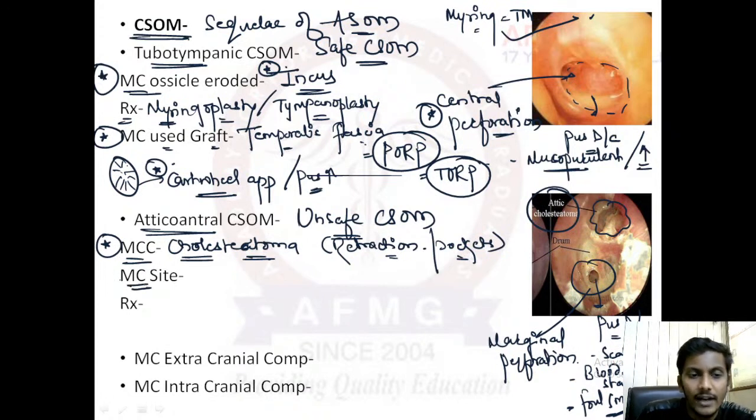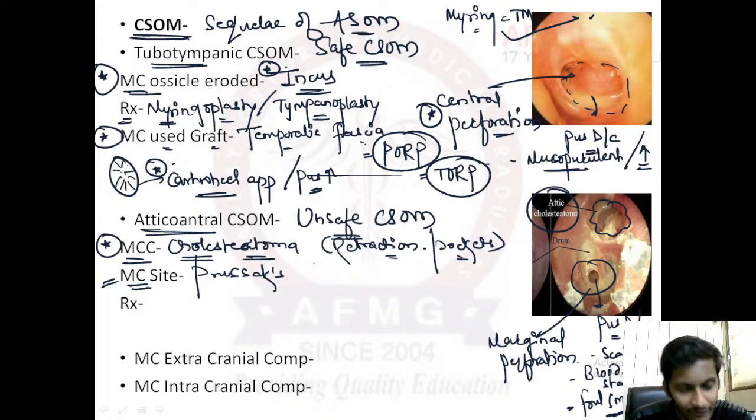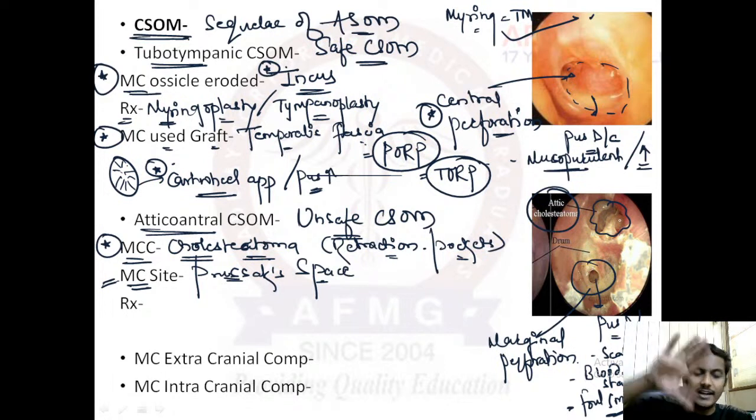The most common site for atticoantral CSOM, again a one-liner. The most common site is the Prussak space. Very good. It is the space in the epitympanum. I hope you know the middle ear is divided into three parts: epi, meso and hypotympanum. So epi is the uppermost part. In the epitympanum there is a space between the neck of the malleus and the tympanic membrane, known as the Prussak space, which is the most common site of cholesteatoma. Cholesteatoma is usually formed in the retraction pockets.